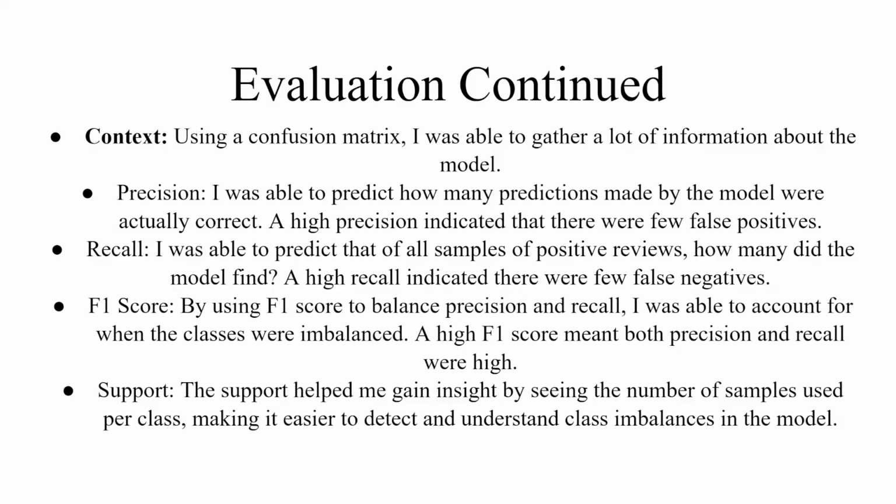And using a confusion matrix, I was able to gather a lot of information about the model. The precision was able to predict how many predictions made by the model were actually correct. A high precision indicated that there were few false positives. Recall in a confusion matrix shows that of all the samples of positive reviews, how many did the model find. A high recall indicated that there were few false negatives.